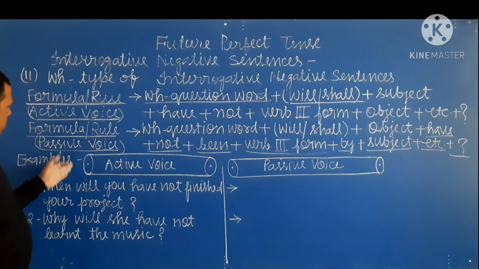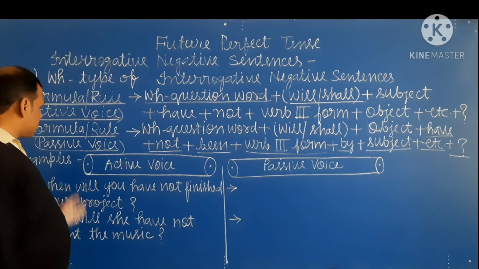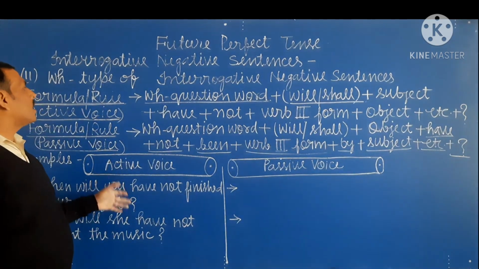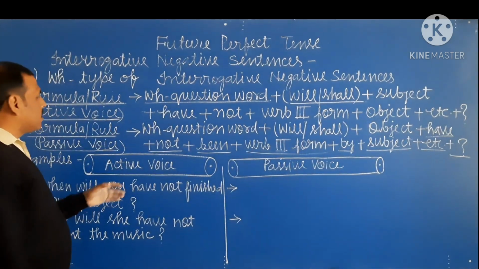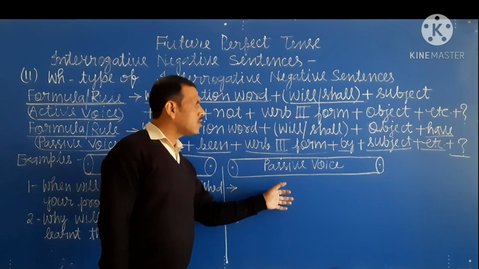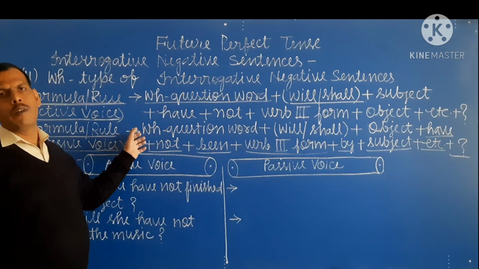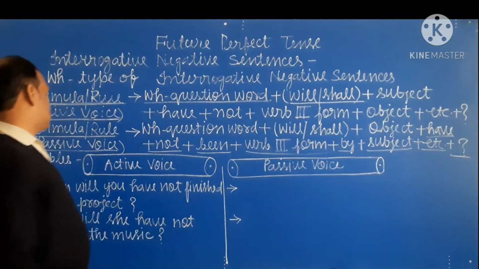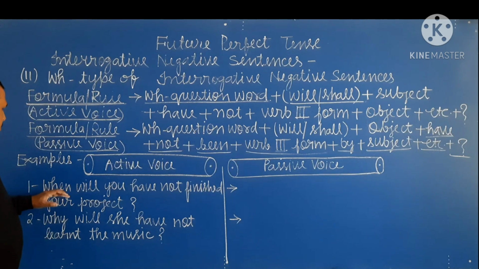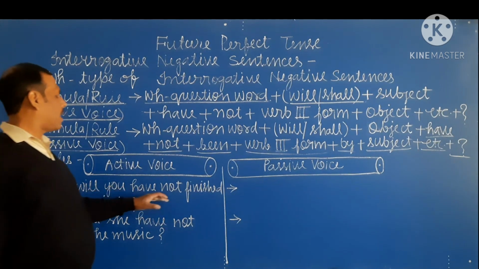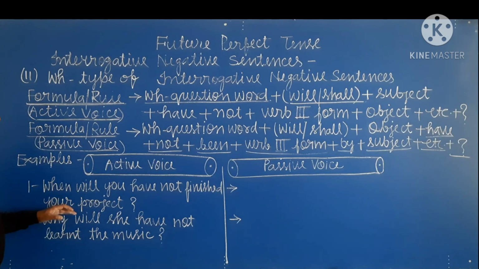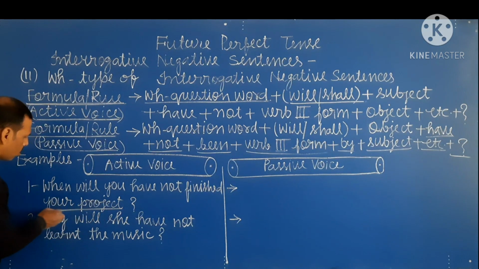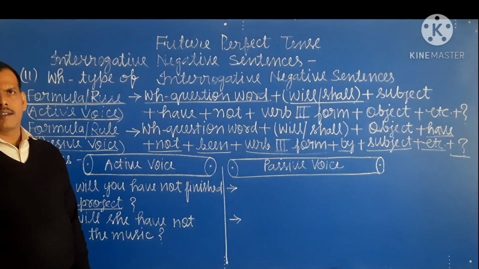So student, here are the examples that clear this rule. Examples जो है इस rule को clear करेंगे, and when I convert into passive voice, this formula will become very clear and very easy for you also. So first example is, when will you have not finished your project? So student, your project is the object.